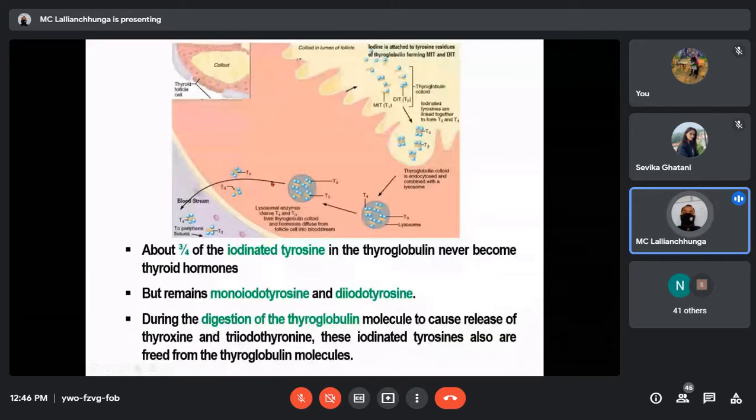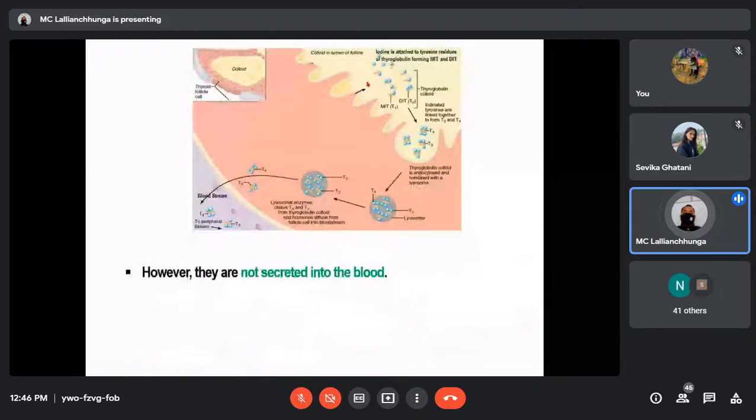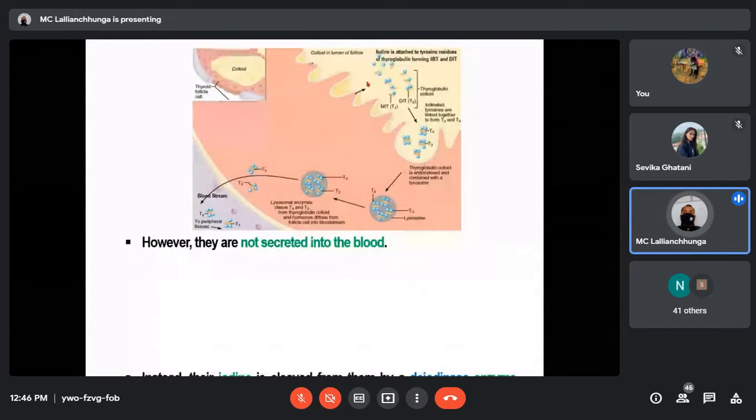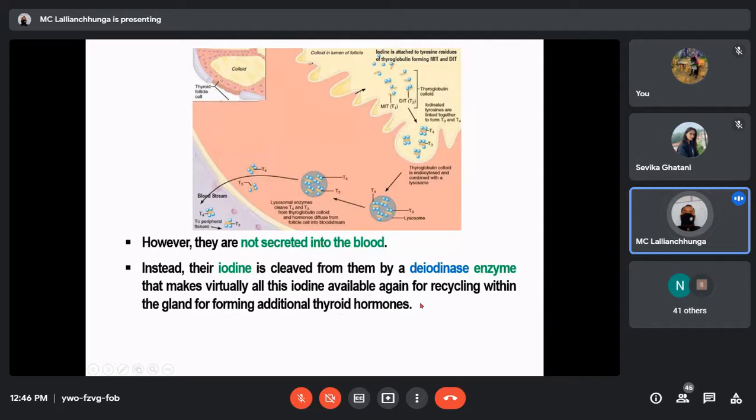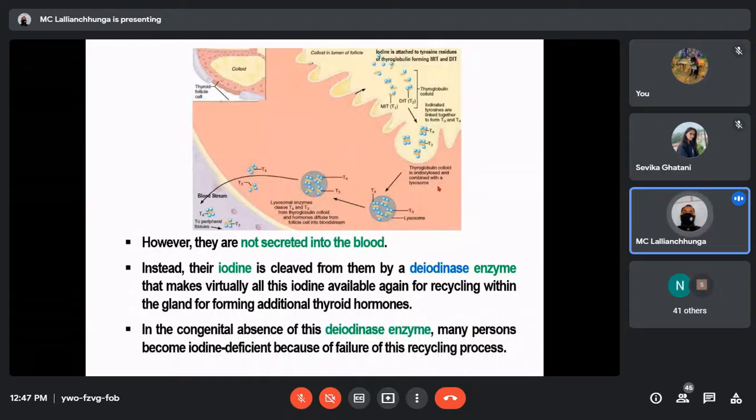Here just imagine that T1 and T2 are also here. They are not released into the bloodstream. Instead, they are going back to the colloid for further use, for the synthesis of other thyroid hormones. However, they are not secreted into the blood. Instead, their iodine is cleared from them by the iodinase enzyme, which makes virtually all the iodine available again for recycling within the gland for forming additional thyroid hormones. So their iodine will be again available for the synthesis of thyroid hormones inside the colloid, that is, inside the thyroglobulin.